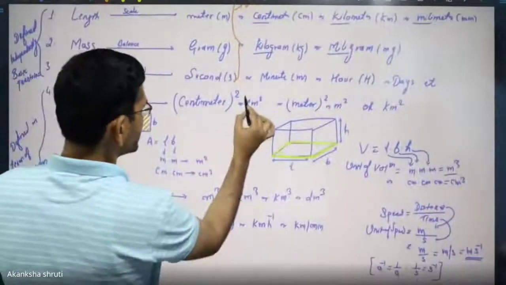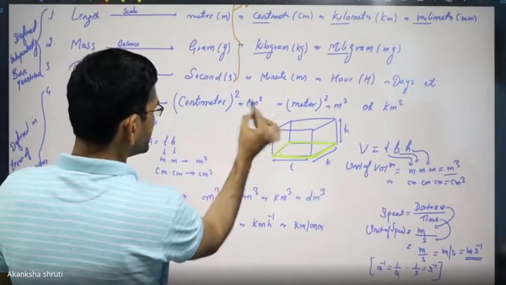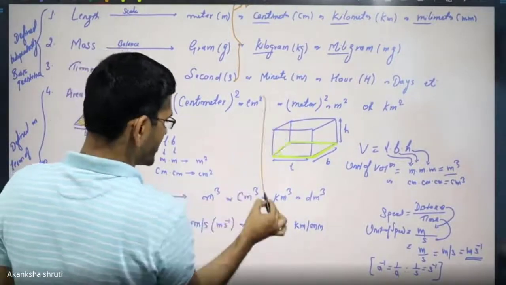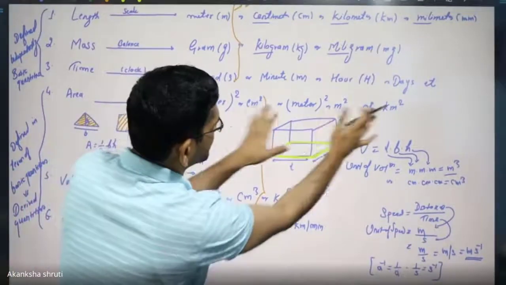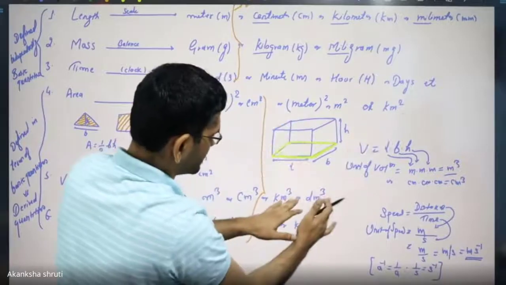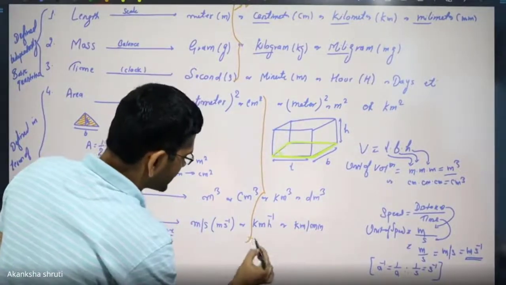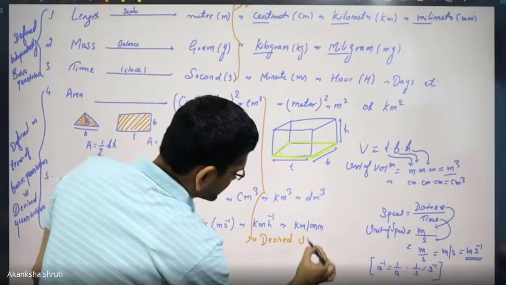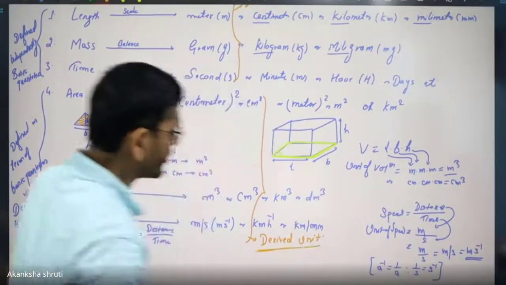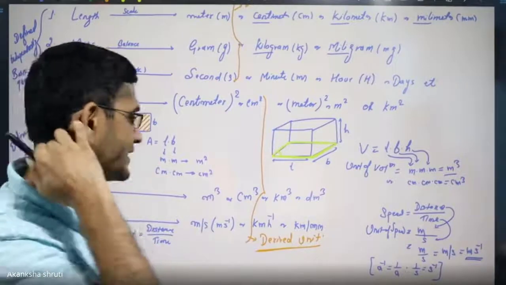And whatever the other units that we have written, including everything, whether this kind of unit or this unit or this unit, all of these are our derived unit. So in next class we will learn about basic unit and derived unit.